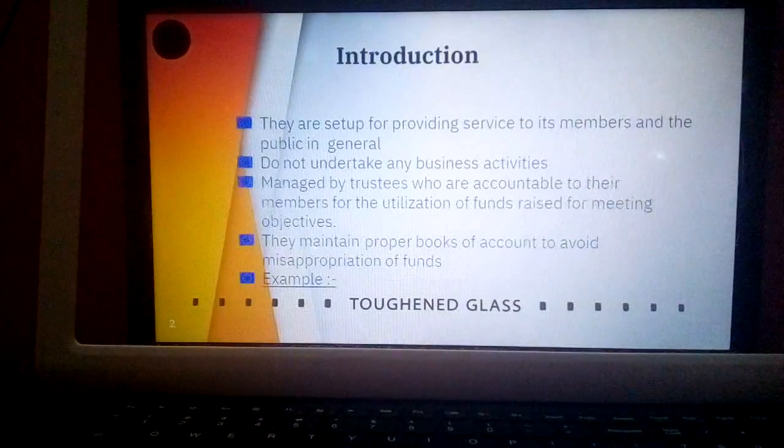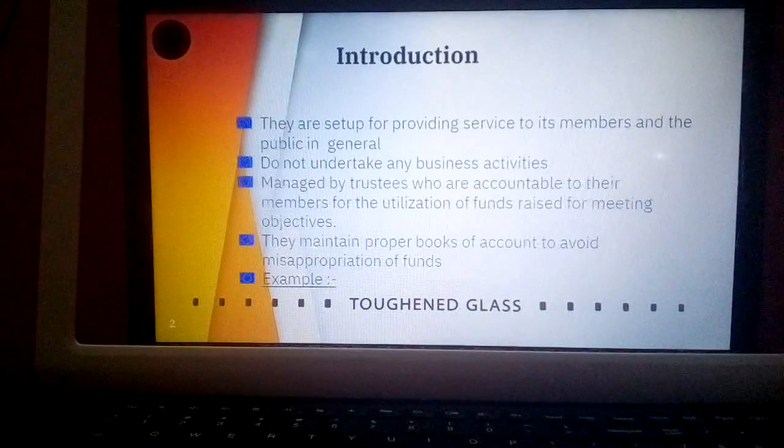Suppose anything happens to the employee, maybe the employer is exploiting that particular employee, not paying proper wages timely. In such situation, the employee can complain to this particular board, that is trade union, where these unions will try to give justice to that particular person. So this is the way in which certain associations are formed in order to protect the interest of their members. So this is also NPOs.